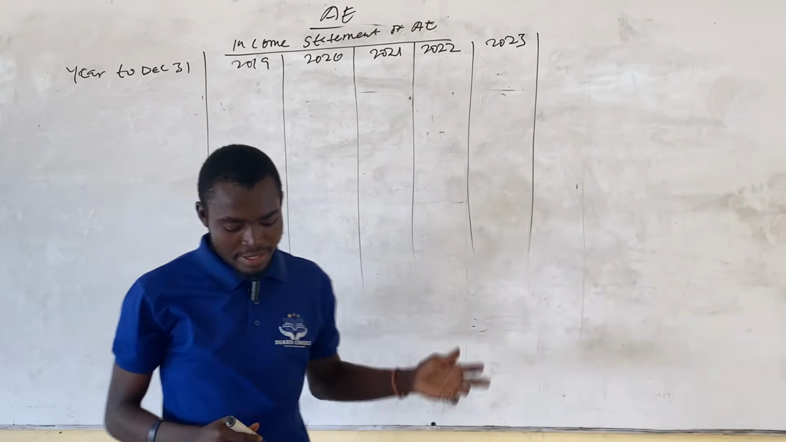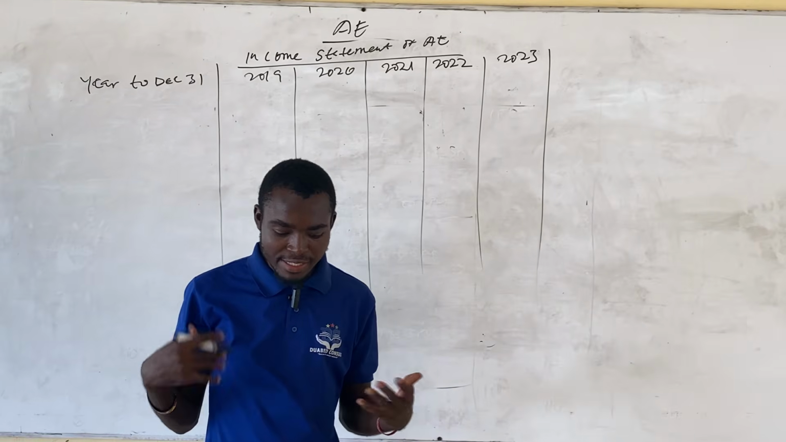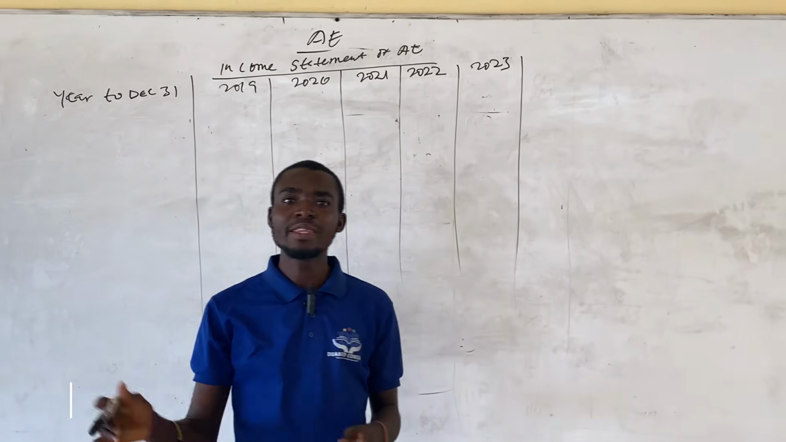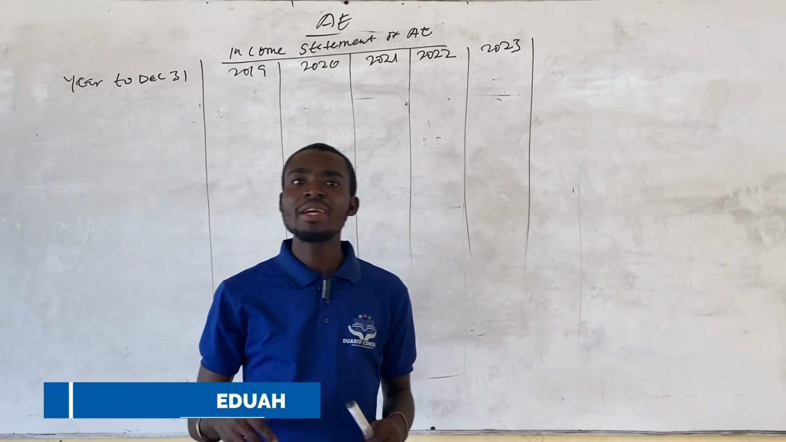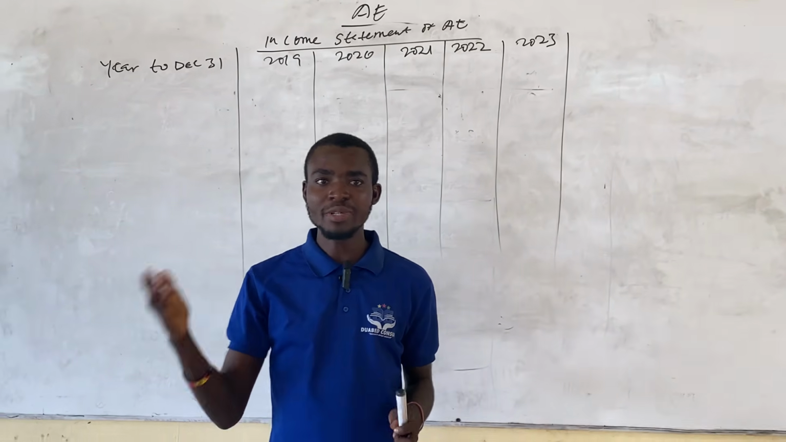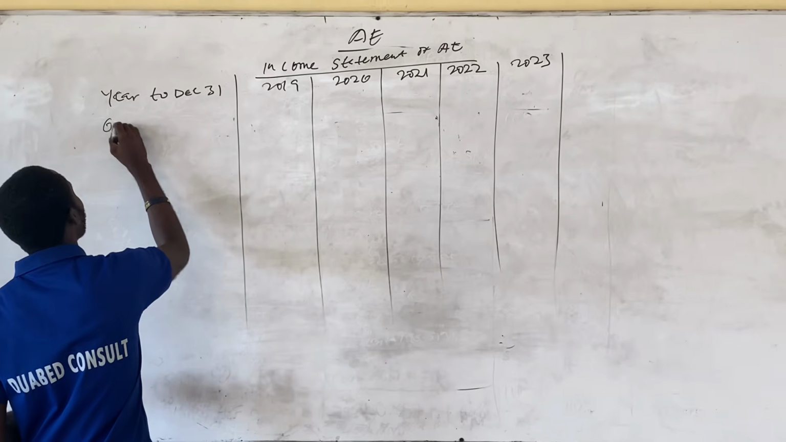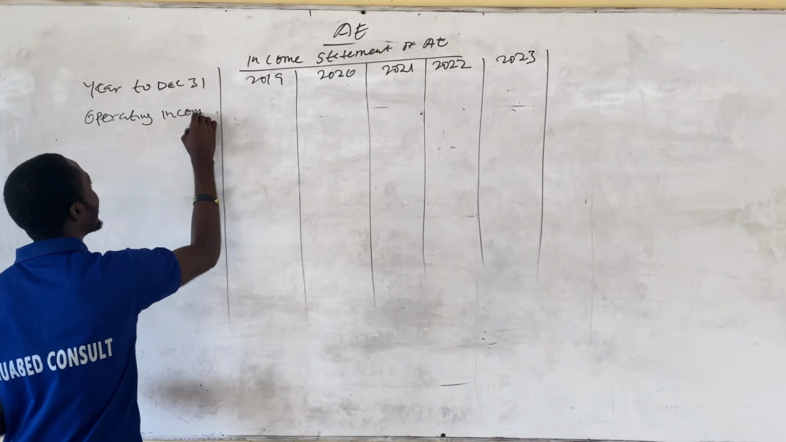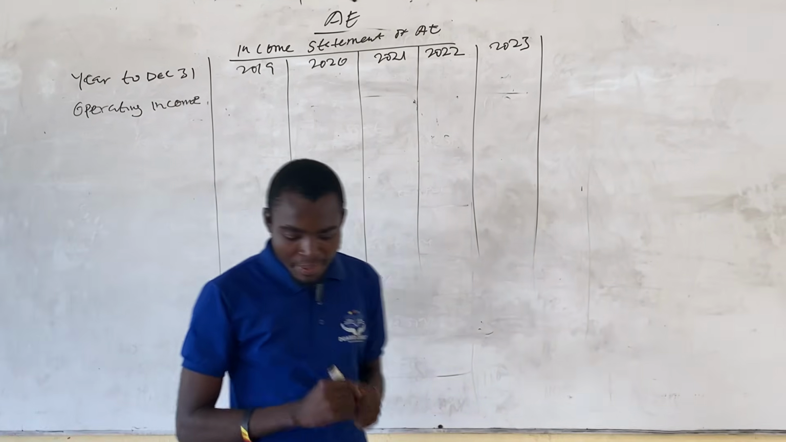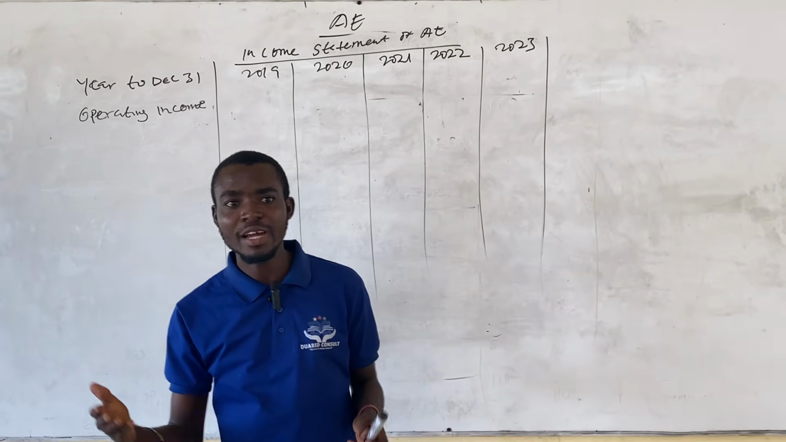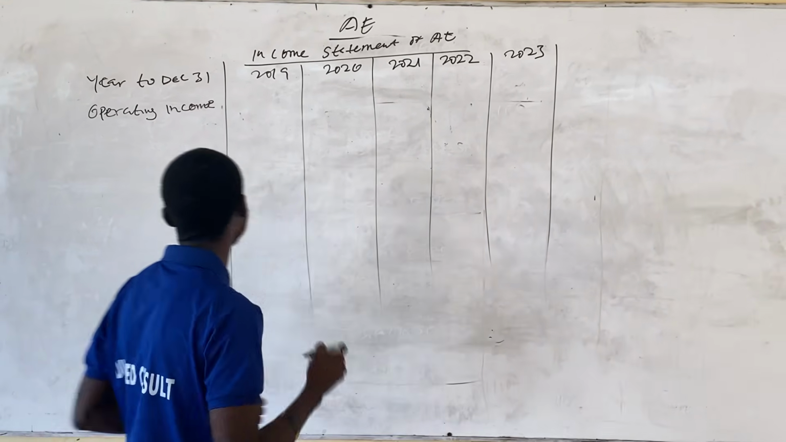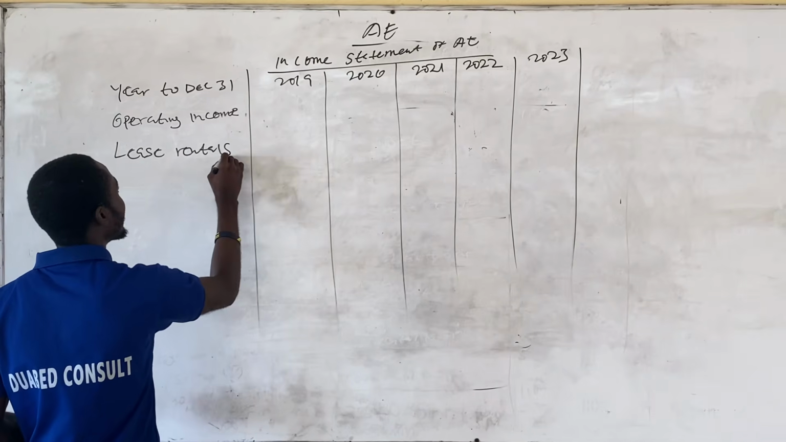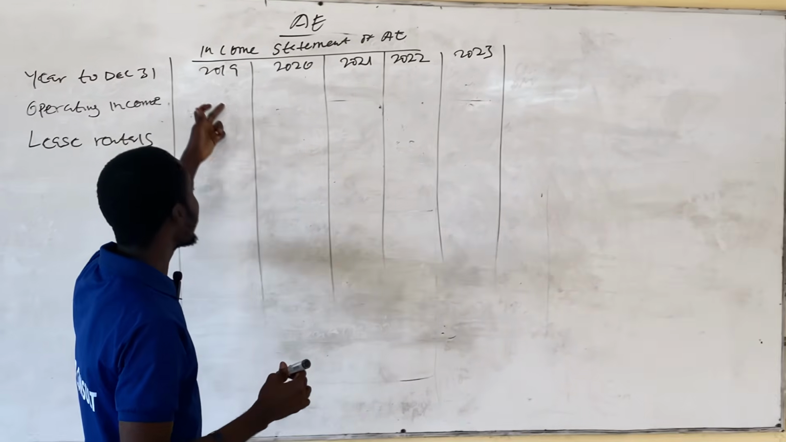So after this, we create a column for operating income or the operating profit. In the question, it was stated that AE Limited, that's Aleph Enterprise, made an annual profit of 40 million on a cash basis. So we create a column for operating income or operating profit. And then they paid a lease rental of 5 million every year. So that will be the expenses for the year. So we have lease rentals.